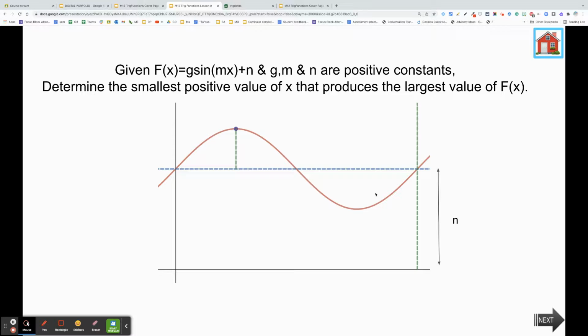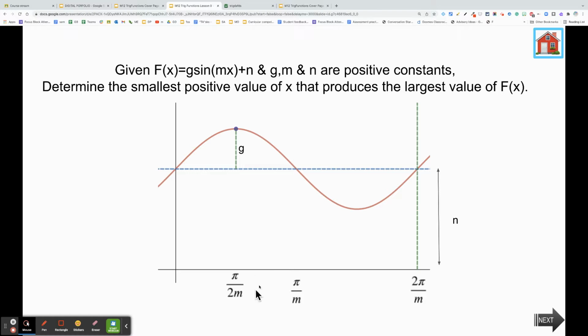You know that the period of a sine wave is usually 2 pi. So that would mean here that this period would be 2 pi over m. And so if this has been divided by m, then guess where that is? Usually it's at pi over 2, but now it's going to be at pi over 2 divided by m, and that's why we have pi over 2m.